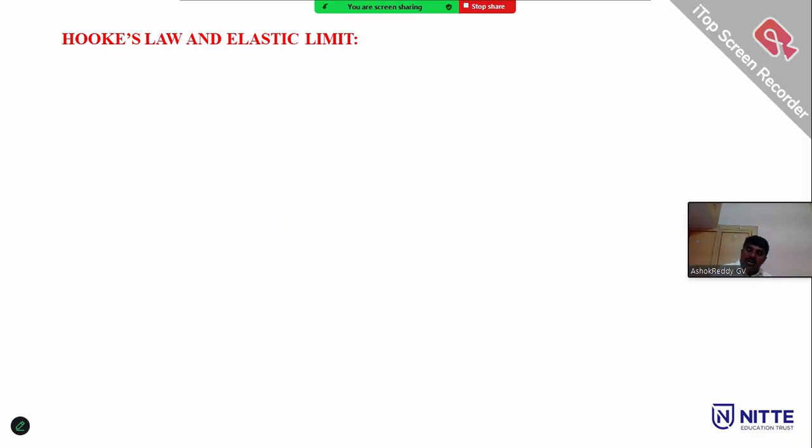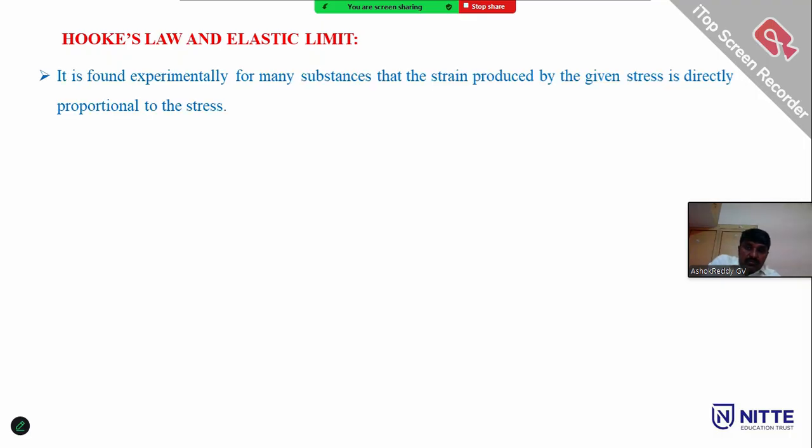For almost all solid materials, the stress is directly proportional to the strain. When the stress increases, the strain also increases. Stress is directly proportional to the strain within the elastic limit; this is called Hooke's law. Hooke was one of the scientists who observed the behavior of elastic materials. It states that stress is directly proportional to the strain within the elastic limit.